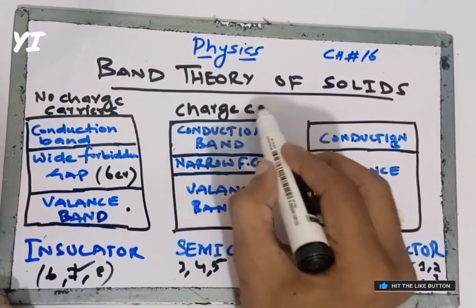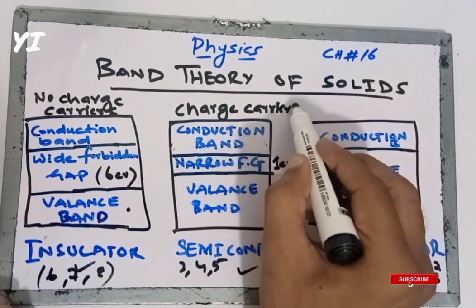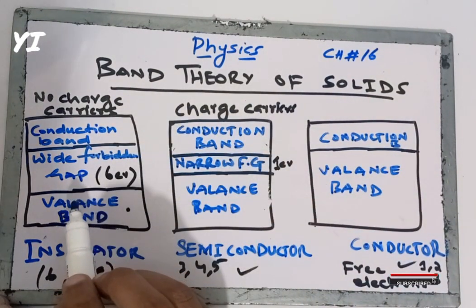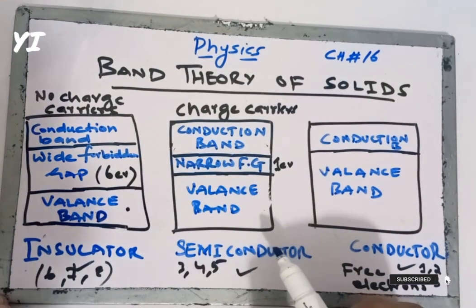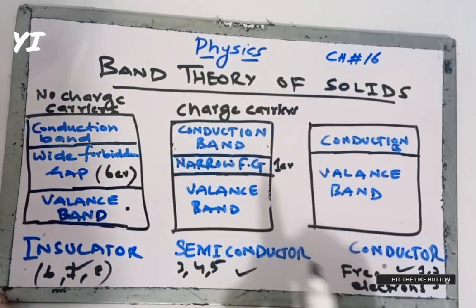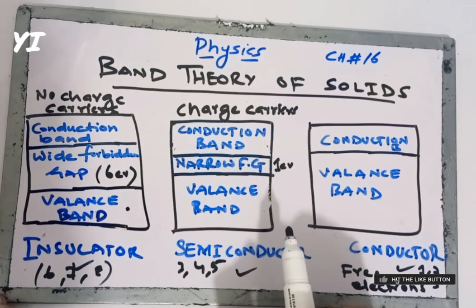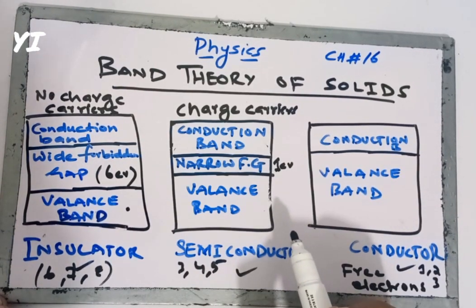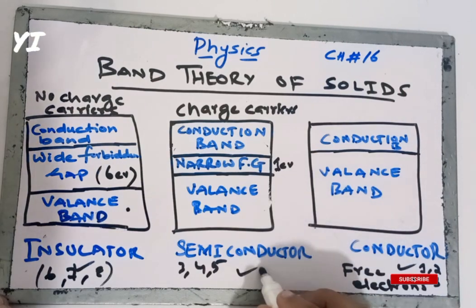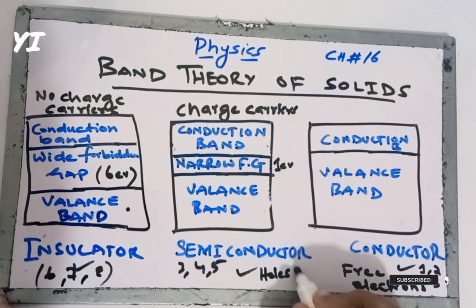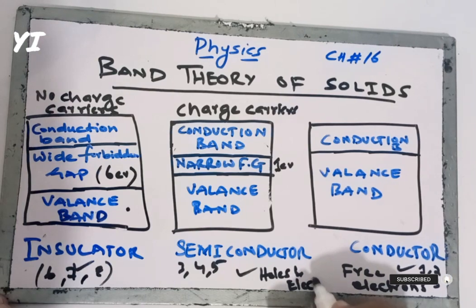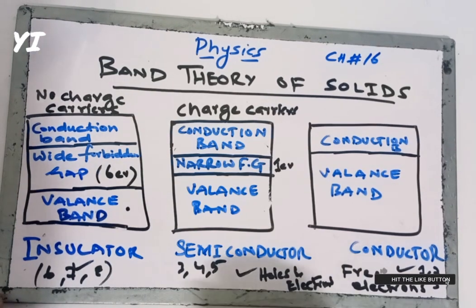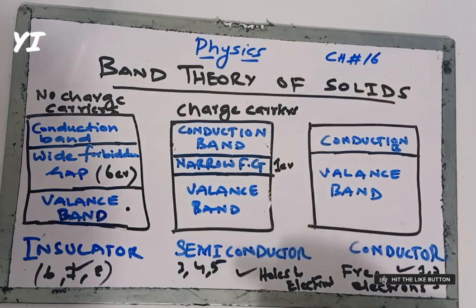As we know, in an insulator there are no charge carriers, but in a semiconductor there are charge carriers, and the charge carriers are holes and electrons. As we have discussed, it has 3, 4 or 5 valence electrons, and it is not a perfect conductor nor is it an insulator.